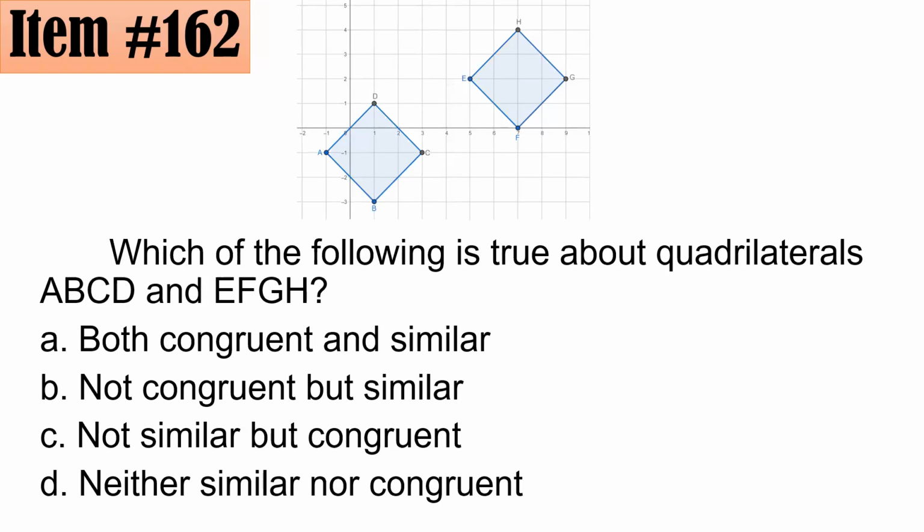Okay. So how about sa 162? Which of the following is true about quadrilaterals A, B, C, D, and E, F, G, H? Are they congruent and similar? Not congruent but similar? Not similar but congruent? Or neither similar nor congruent? Okay, I see a lot of A's.